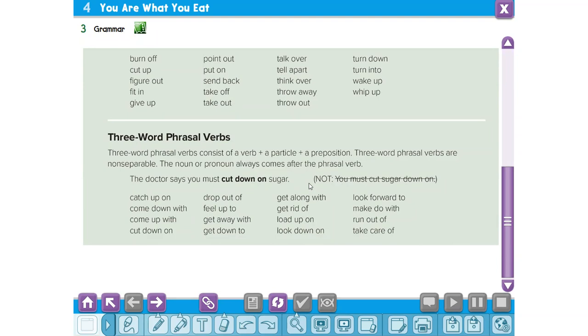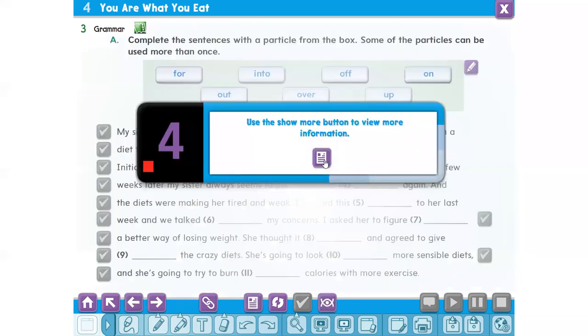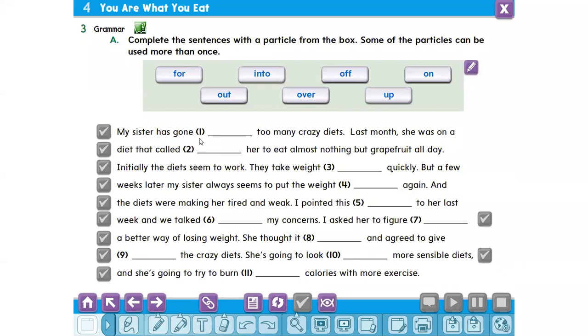Welcome, teacher. Okay, my friends, now let's move to exercises. Exercise A on page 57. Complete the sentences with a particle from the box. Some of the particles can be used more than once. The particles are for, into, off, on, out, over, up. We can use the same particle more than once.